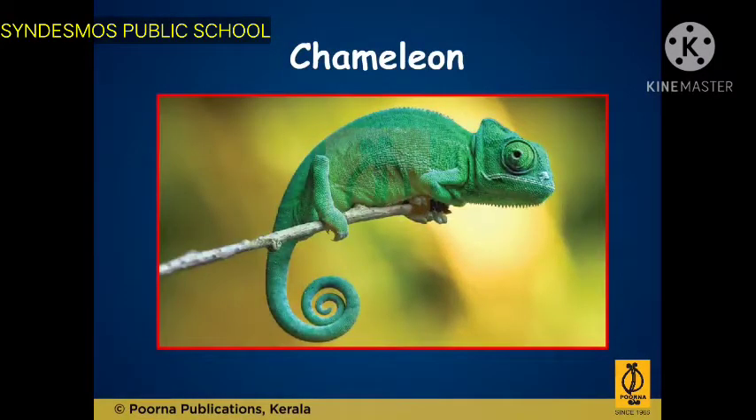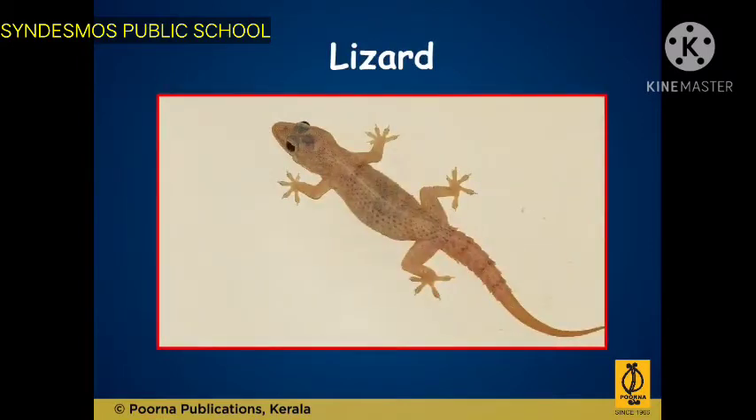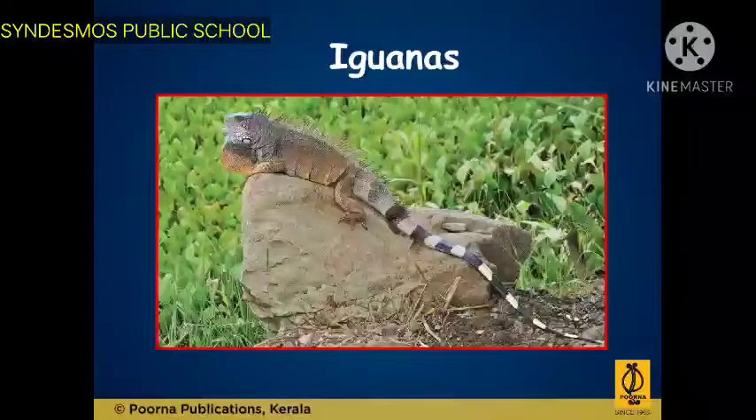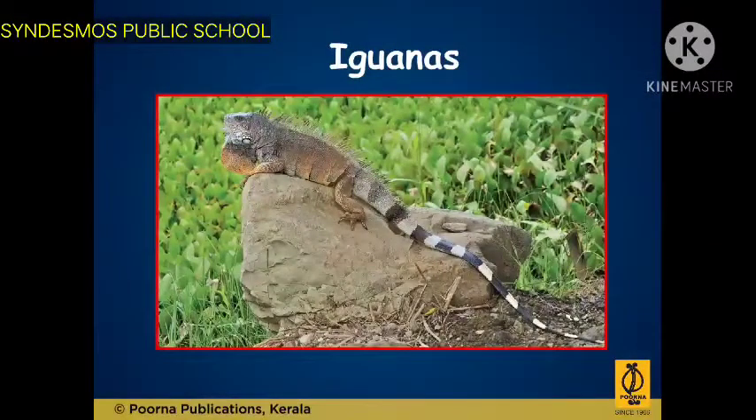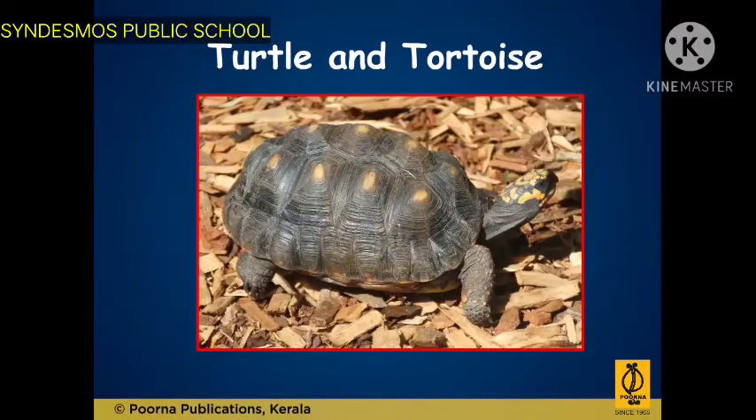Chameleons can change color to match their surroundings. They have hard scales. Lizards can regrow their tails. Iguanas have a good sense of sight and hearing. Turtles and tortoises have hard shells to protect their bodies.